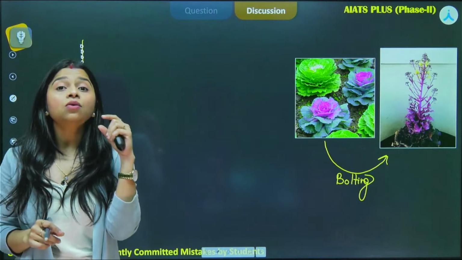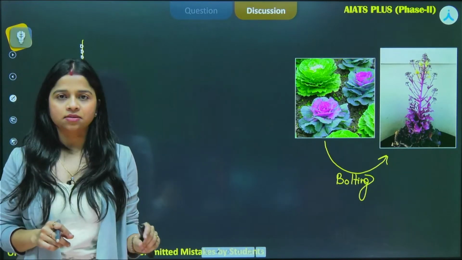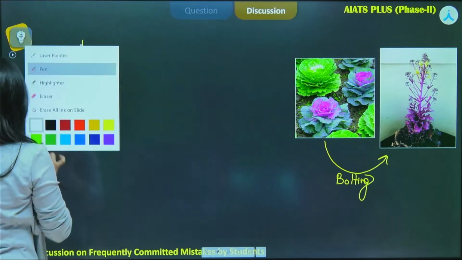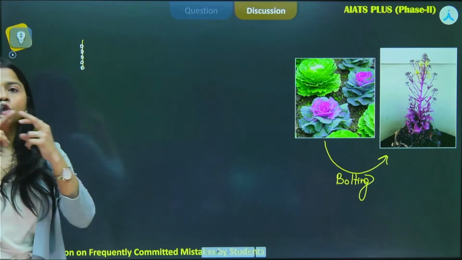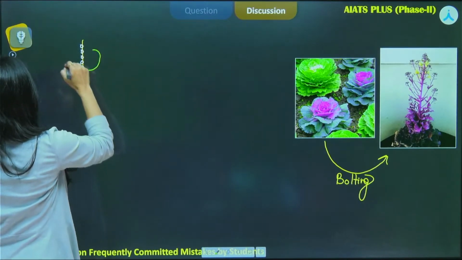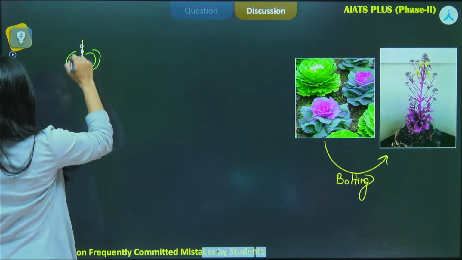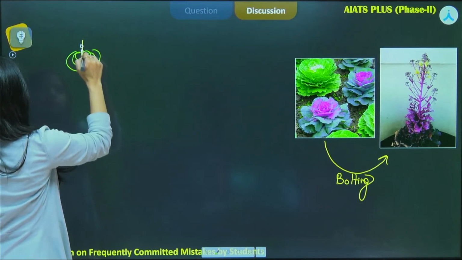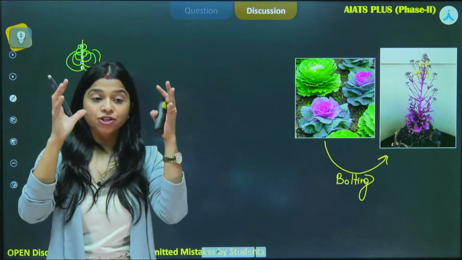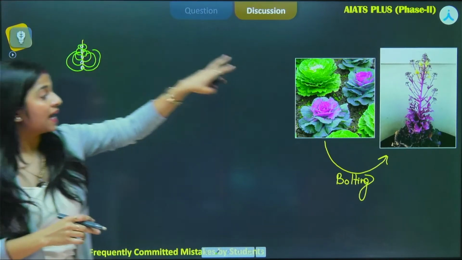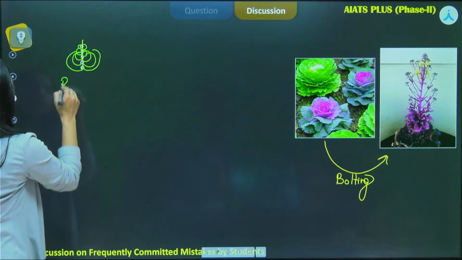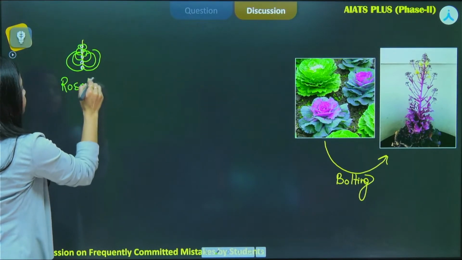The internodal length is very less. That is why the nodes are very close to each other. Now what we will observe here, the growth of the leaflets will be like this. So it will form a whole bunch, as you can see over here, and this will lead to the rosette habit.